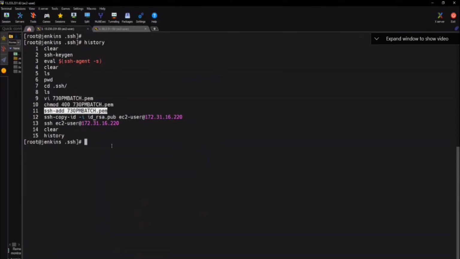SSH key. Understood? If you remember in the Linux class, I have done passwordless login. One server needs to log into another server without a password. For that we have done so many configurations, yes or no? Here also it is logging in without a password, but in a different way. Here I have added the PEM key to the SSH key. That's the reason why if I do SSH here, it directly logs in.